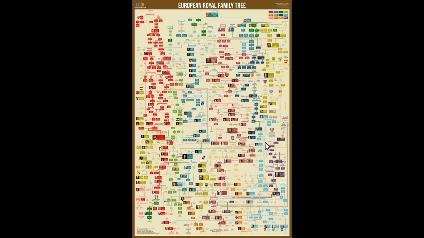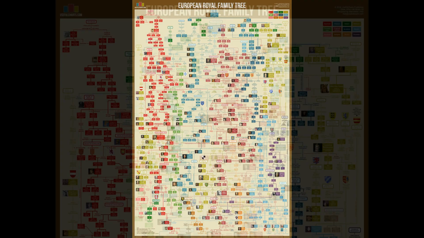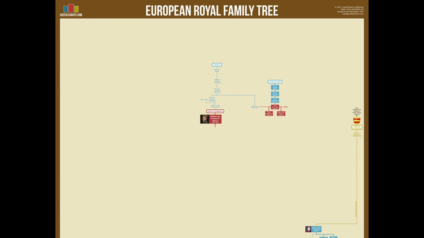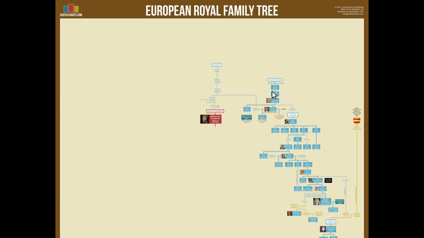Every monarch from Christian I onwards is shown, but prior to that we only have the first 3 monarchs of Denmark shown here. So here's what we're going to do. First of all, I'm going to clear some space, leaving only the relevant parts. Then I'm going to add the missing Danish monarchs, so we can make a connection between these 3 and Christian I.